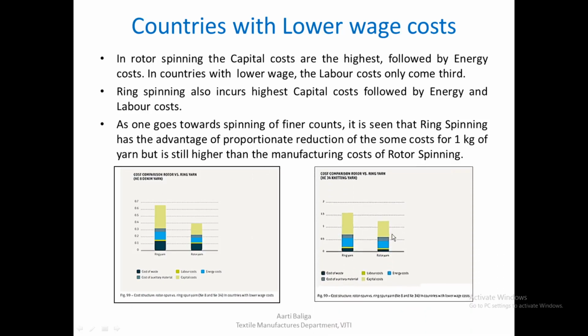So when you come here, it is seen that the ring spinning has got an advantage of proportionate reduction of some costs for 1 kg yarn, but still it will be higher as compared to rotor. There is some reduction, proportionate reduction here, maybe in capital, some in energy as well as labor. Comparative, proportionate increase is not seen here, whereas there is some increase in rotor, but still when you compare both of them, rotor costs are still low.